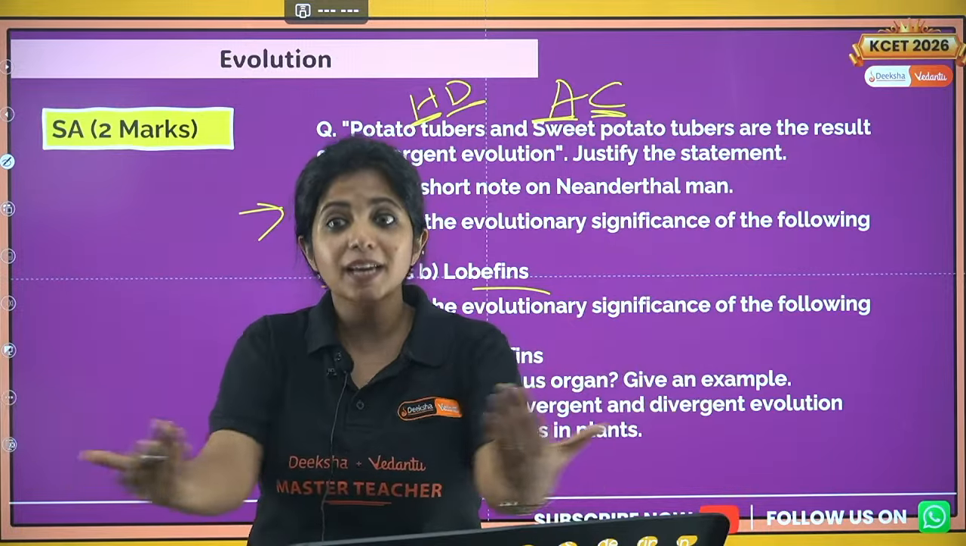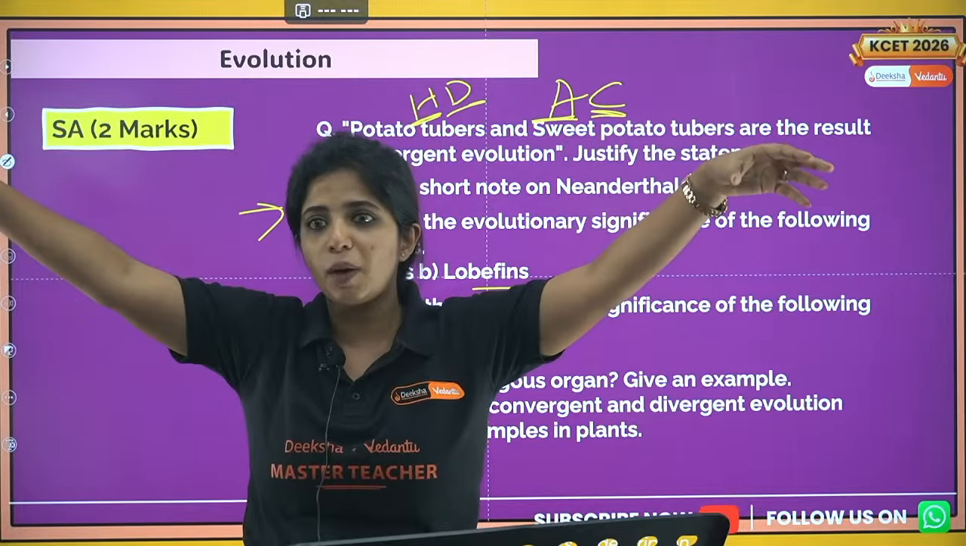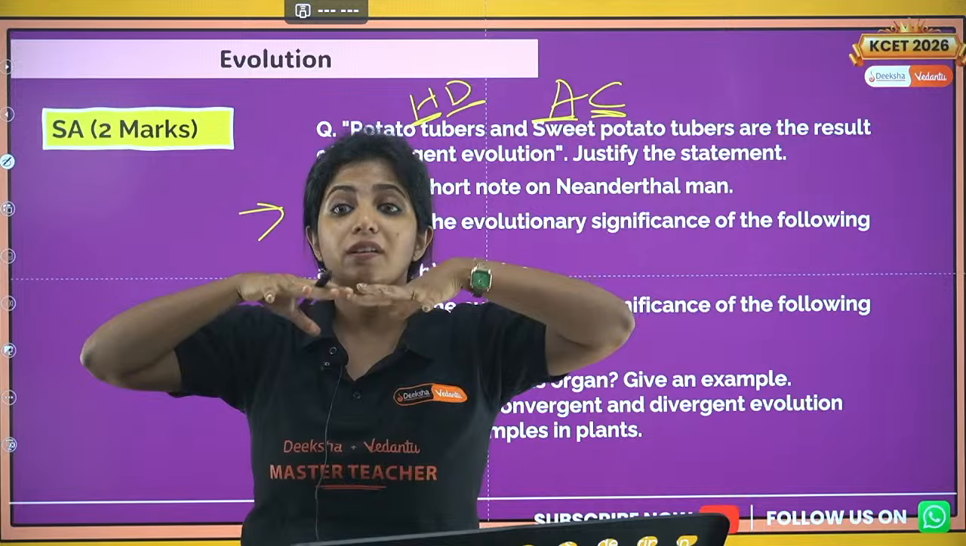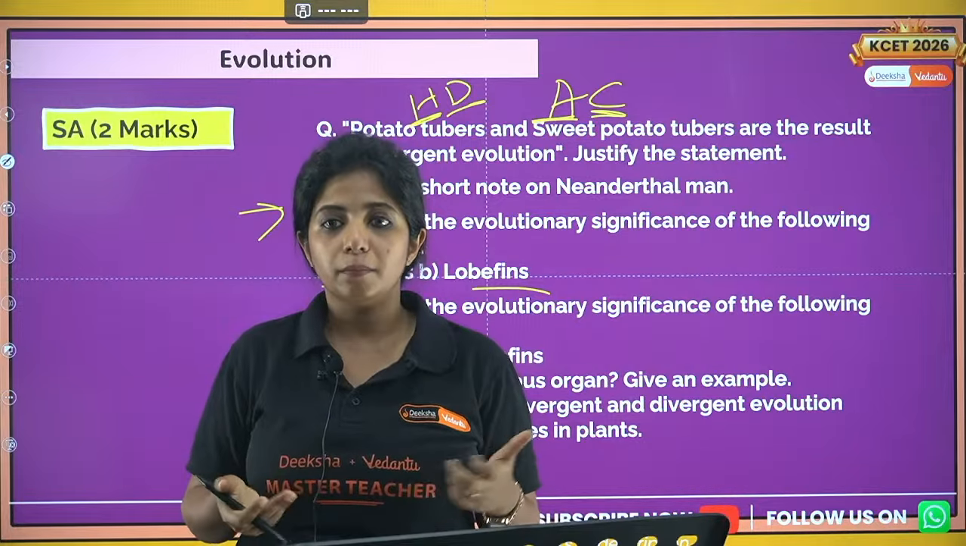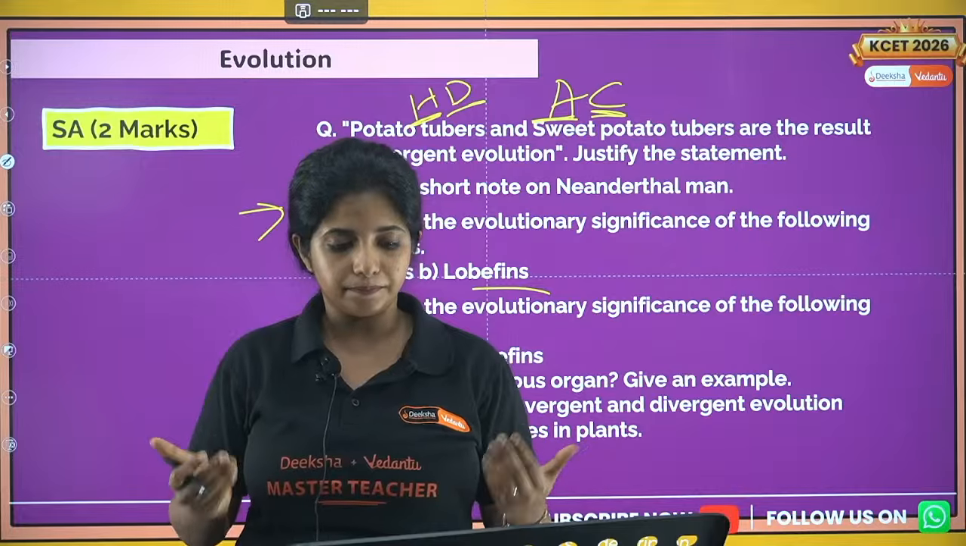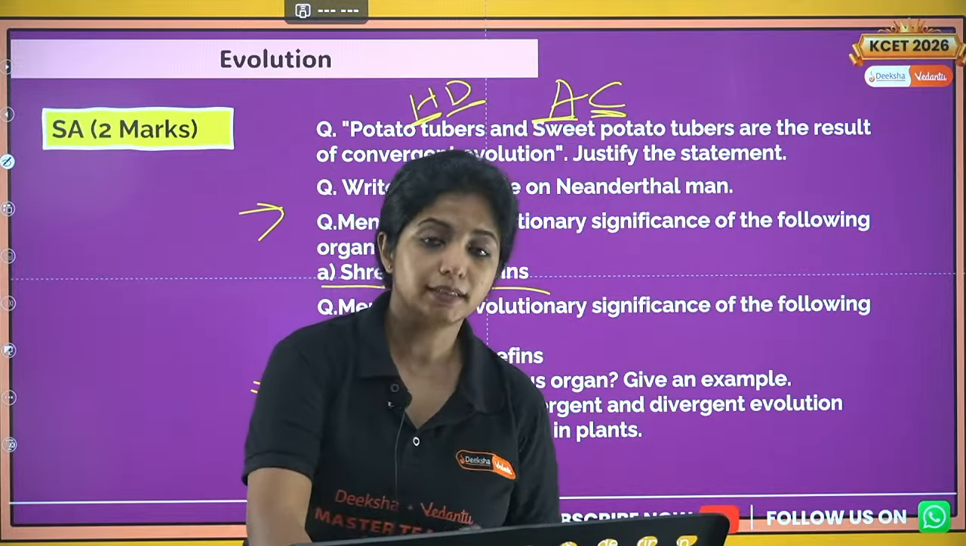Convergent means you are converging to a point. Why? Because you are in the same habitat. So even though you do not have any common ancestor, you are coming together, living in the same habitat, which is why you will be having some common features arising. But anatomically, you are not going to be the same. Okay, so these are the things that you need to cover.